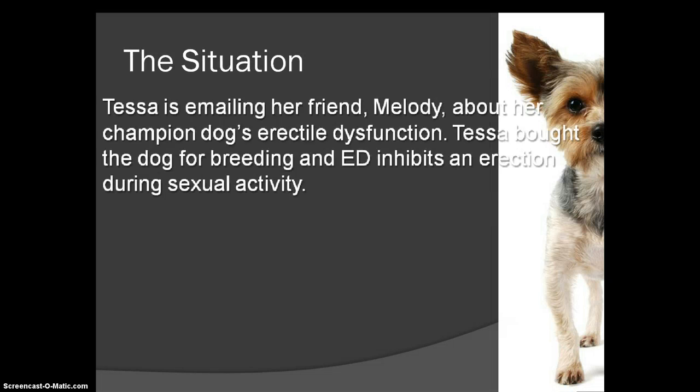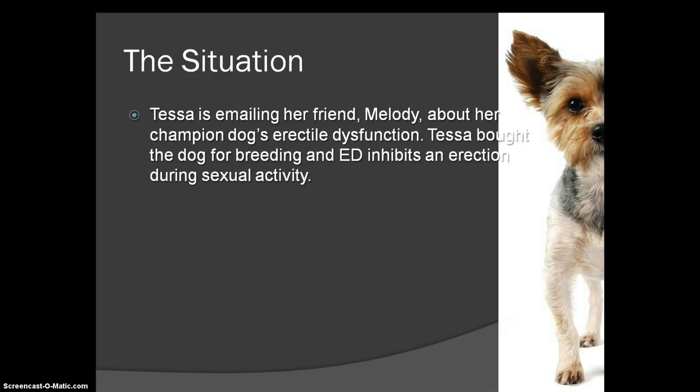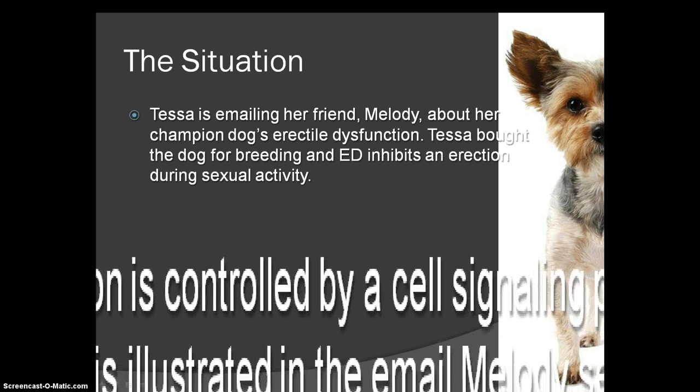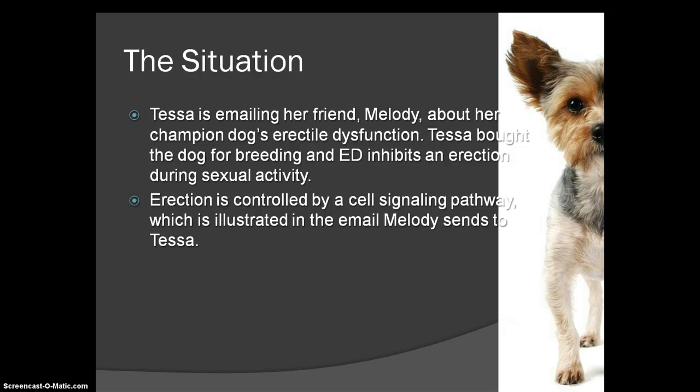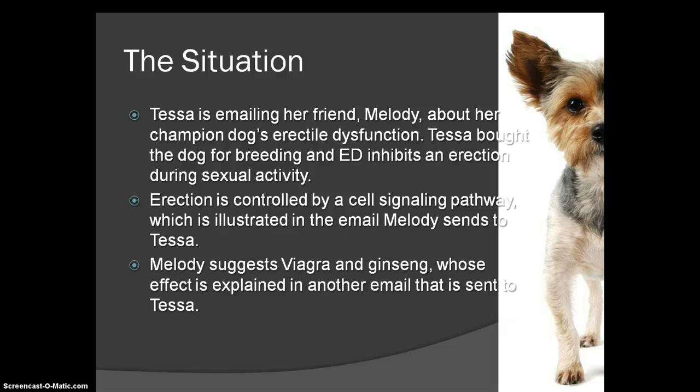The situation. Tessa is emailing her friend Melanie, who is a doctor, about her champion dog's erectile dysfunction. Tessa bought the dog for breeding, and ED inhibits an erection during sexual activity. This is obviously a problem. Erection is controlled by a cell signaling pathway, which is illustrated in the email that Melody sends to Tessa. Melody suggests Viagra and ginseng, whose effect is explained in another email that's sent to Tessa.